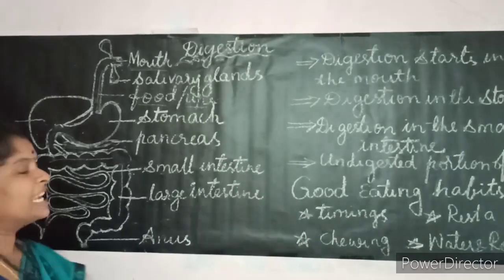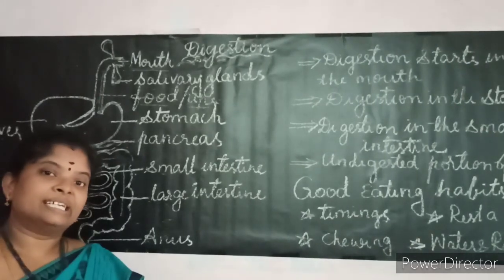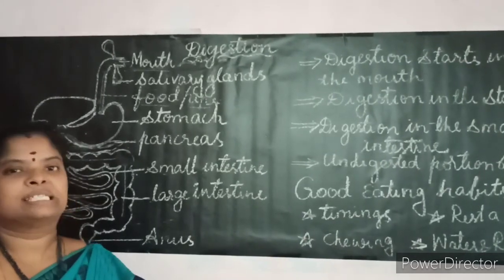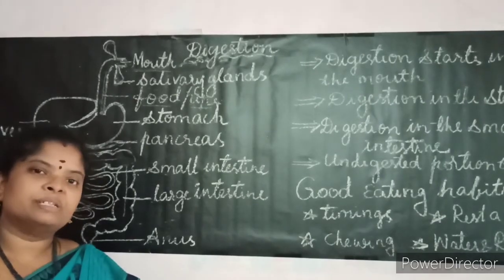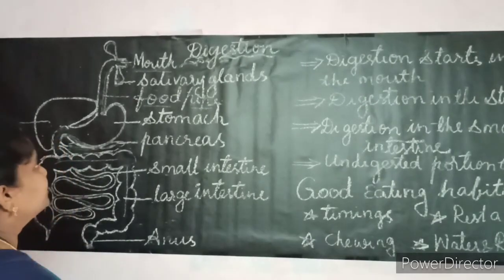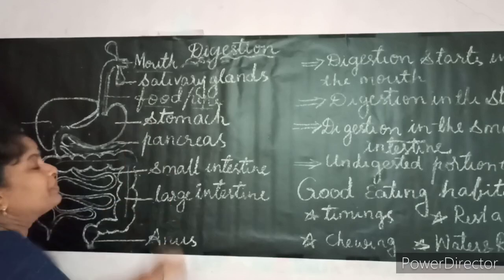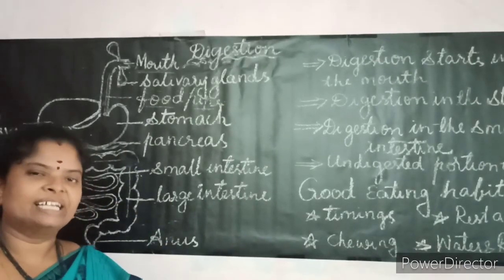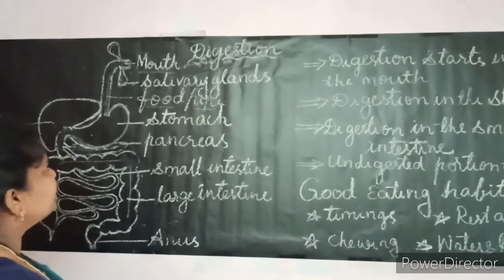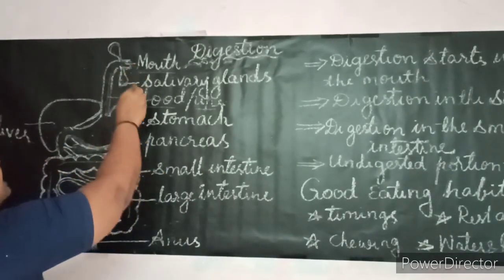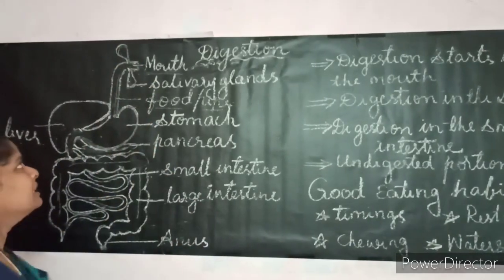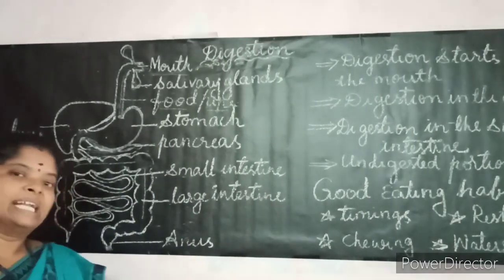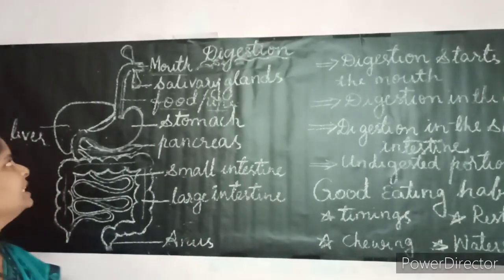When we eat things like bread and rice, it is insoluble starch. This insoluble starch is made into soluble sugar. Then we can feel the sweetness while chewing the rice. After chewing and swallowing, the carbohydrates are digested partially in the mouth.